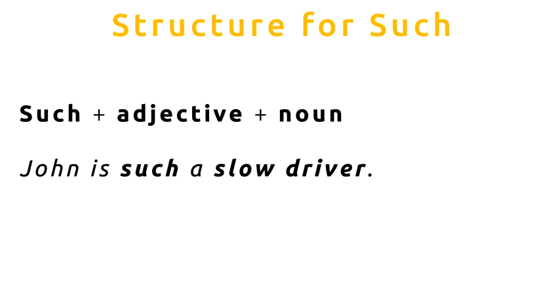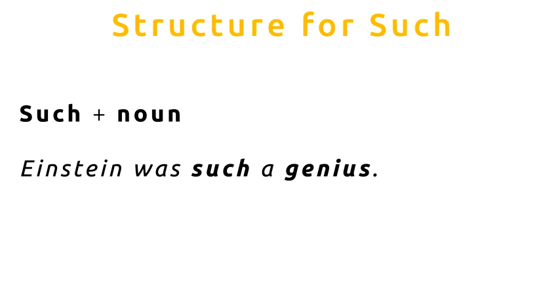Can you see the structure? So I've used such plus the adjective slow, but in this case we have to use a noun as well. So the noun I used is driver. John is such a slow driver. And the second structure for such is simply such plus a noun. For example, Einstein was such a genius. So here we have such plus the noun genius.